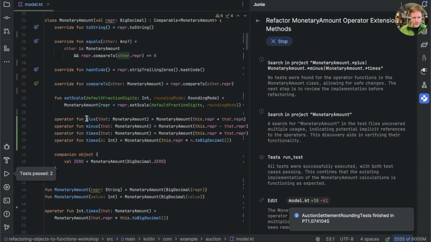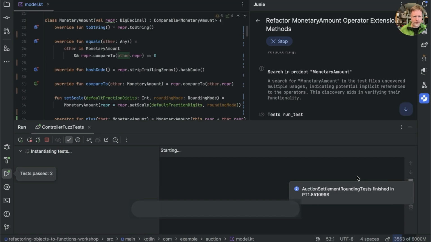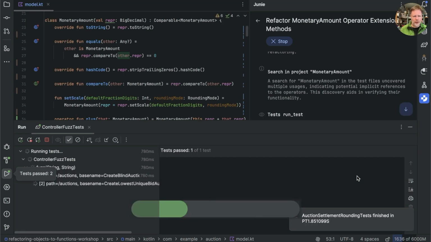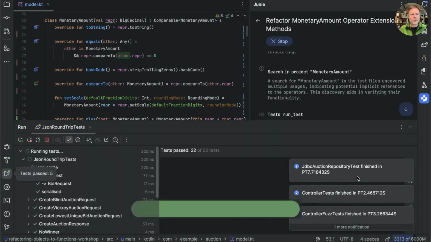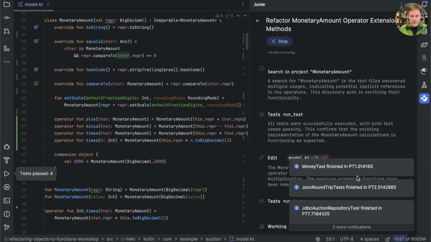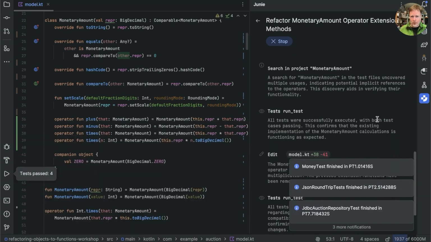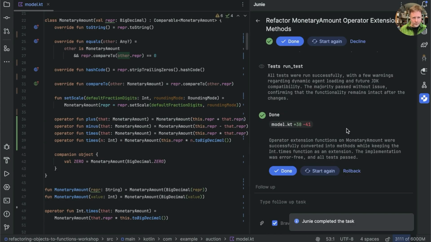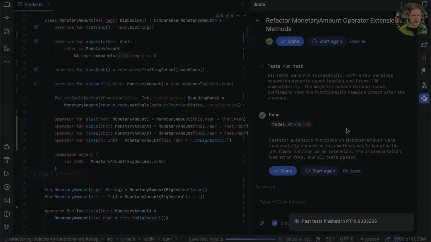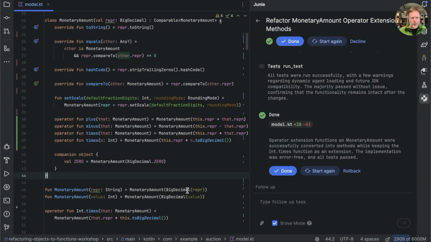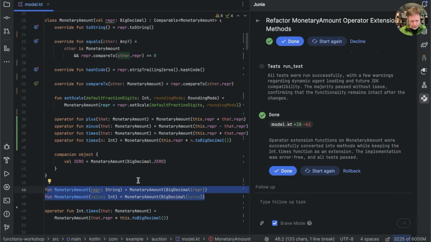They get moved in. Operator fun plus. It's rerunning the tests. And some fuzz tests. That's interesting. Some controller tests. I think on the whole it might be quicker to run all the tests rather than individual ones. But there we go. And it thinks it's done. Let's run the tests ourselves. And indeed it has.